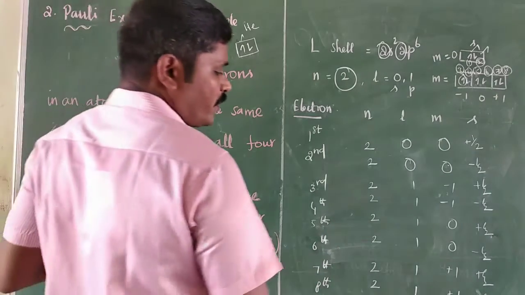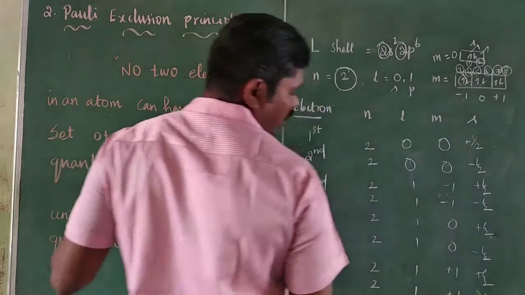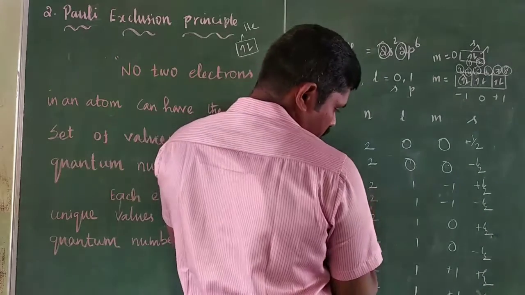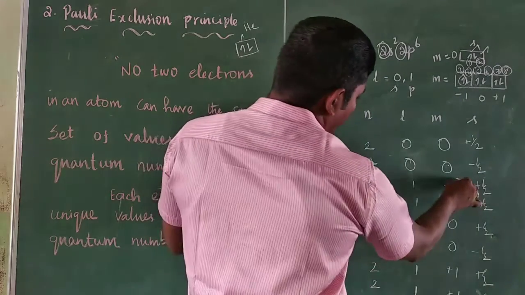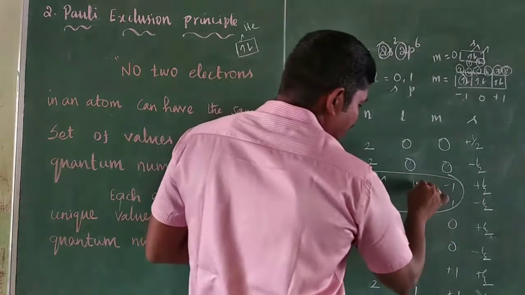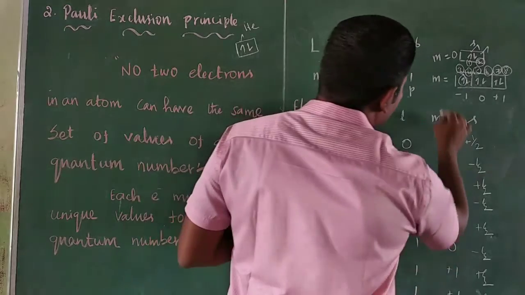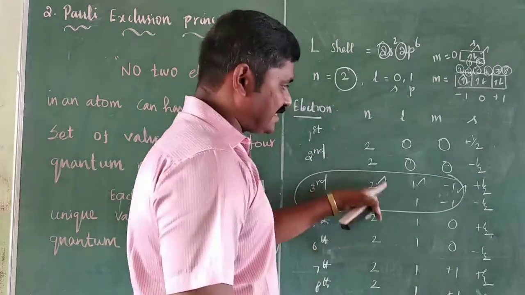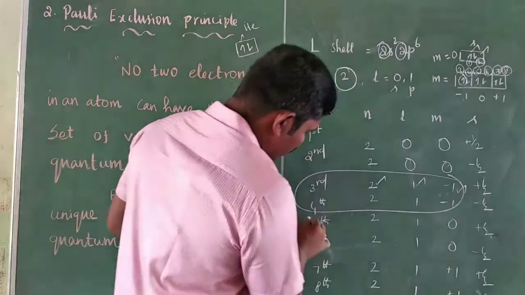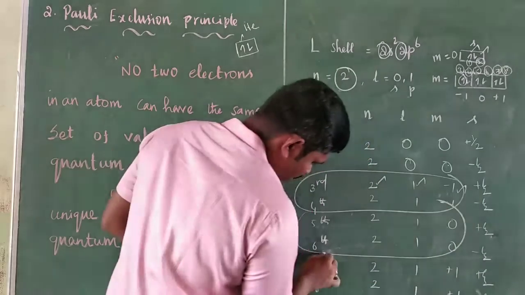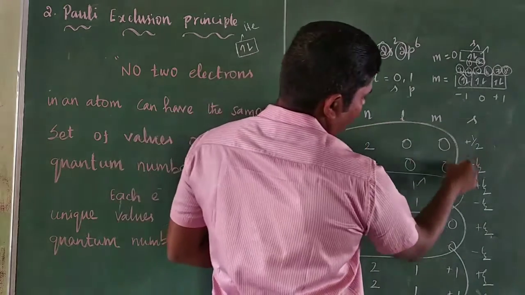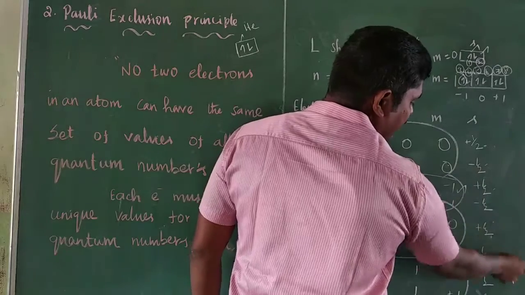The fourth quantum number varies. In each pair of electrons, the principal, azimuthal and magnetic quantum numbers are the same, but the fourth quantum number is different.